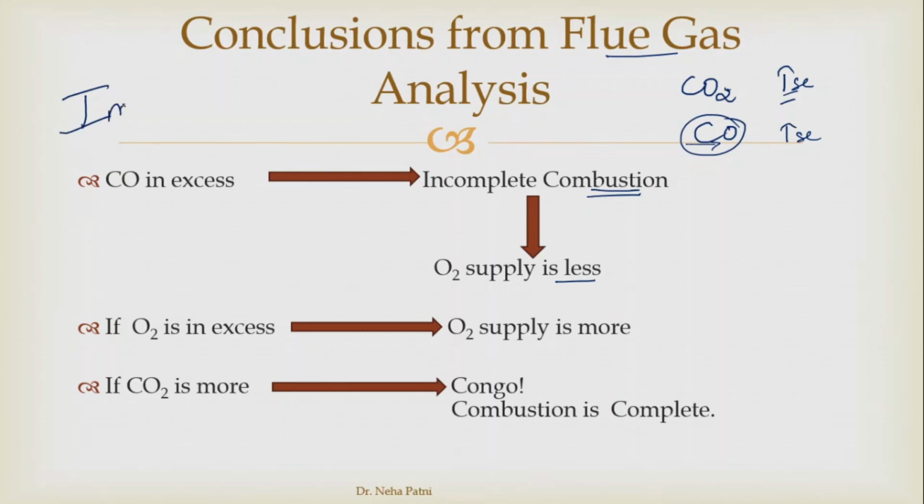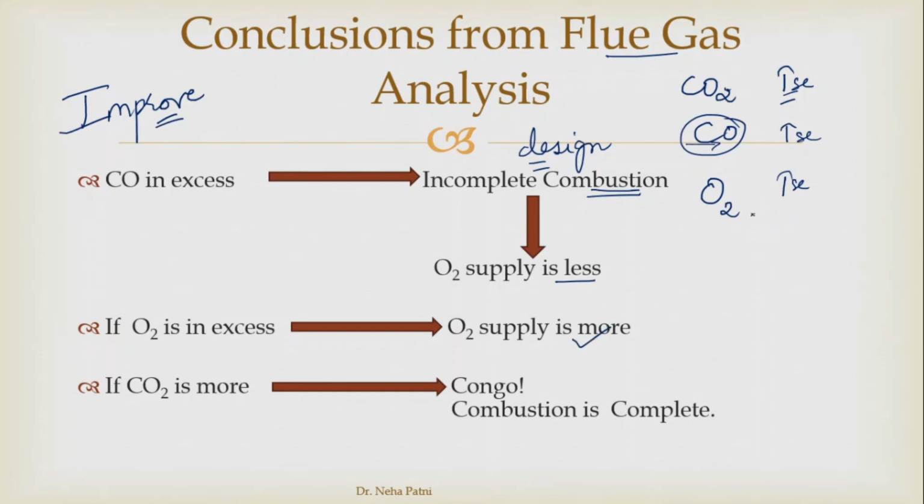With that we'll be able to improve our overall combustion process. We need to look at the design of the furnace. If the furnace design is such that combustion is not proper, and in some areas oxygen is not able to reach, that will help. Similarly, let's say the oxygen amount is increased in the flue gas analysis. What inference do we take from this? We infer that the oxygen supply is more, and that is why the oxygen is coming out as such in the flue gas.